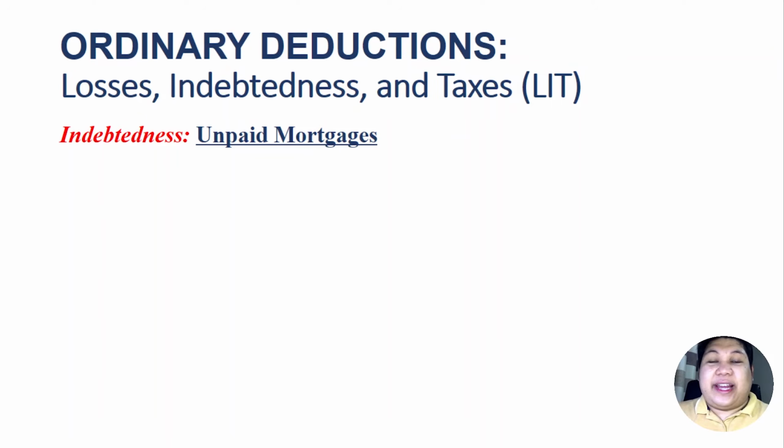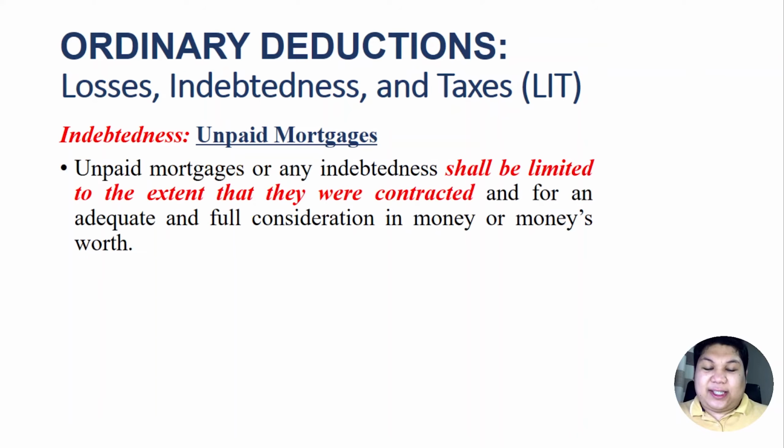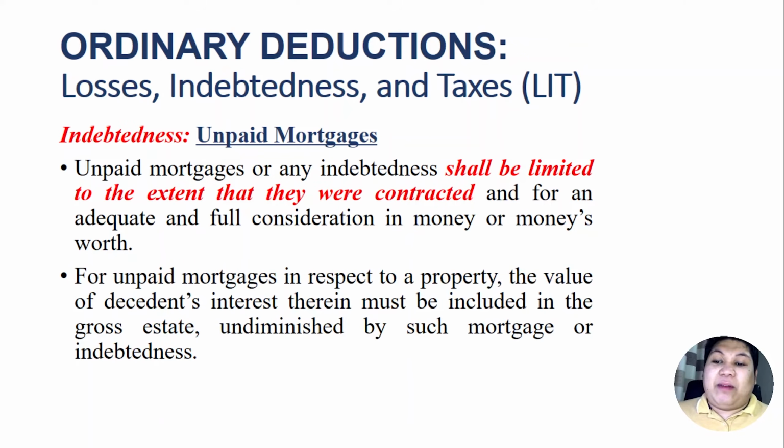And finally, under indebtedness, we have the unpaid mortgages. So unpaid mortgages or any indebtedness shall be limited to the extent that they are contracted for an adequate and full consideration in money or money's worth. So again, as a requirement, any indebtedness should be notarized, and the mortgage, if this is a mortgage, should be valid and still subsisting. And this should be lawful. And for unpaid mortgages in respect to a property, the value of the decedent's interest therein must be included in the gross estate undiminished by such mortgage or indebtedness.